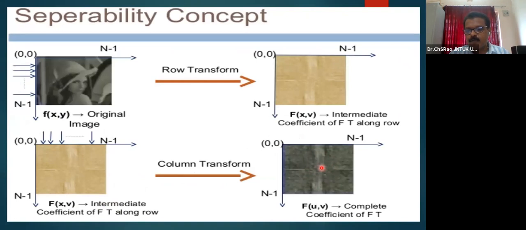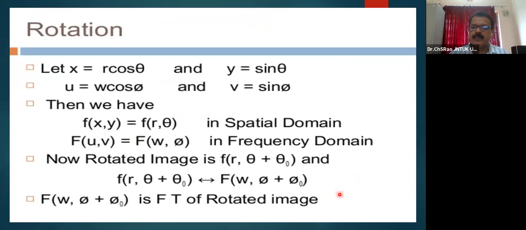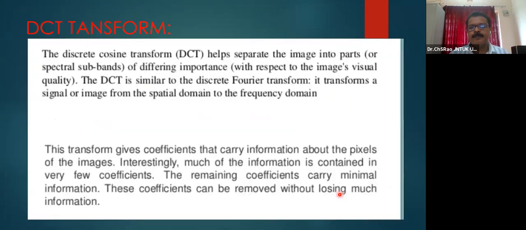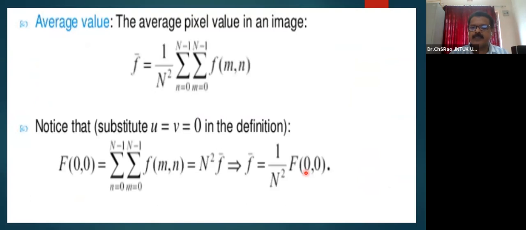When I move a small distance from the origin, if this 0,0 is shifted here by pre-multiplying minus 1 to the power of x plus y times f(x,y), then the origin will be fixed at the center. The advantage I get is, if I traverse equal distance in all directions, like a circle drawn with some radius r which is small, I can consider this region as a low pass region. If r is large, I can consider this region as a high pass region. In between these two, I can consider it as a mid frequency region. So for that we fix the origin, which is the average value.